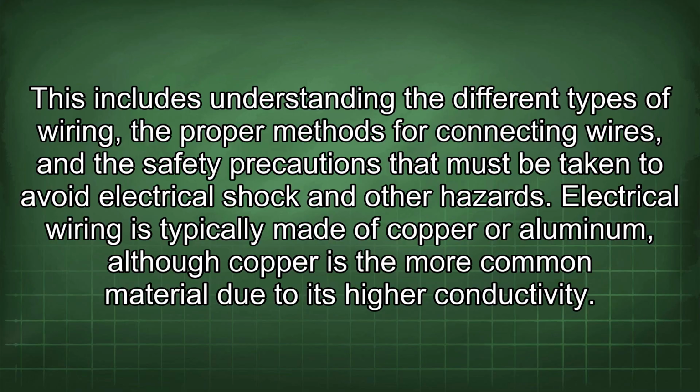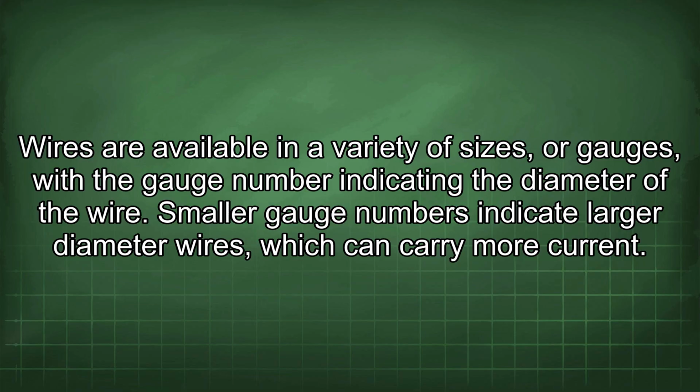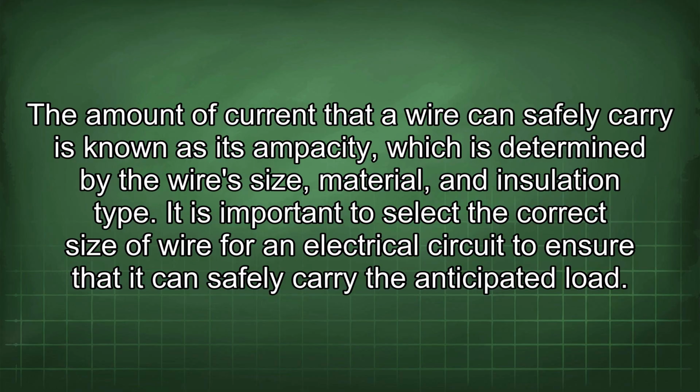Electrical wiring is typically made of copper or aluminum, although copper is the more common material due to its higher conductivity. Wires are available in a variety of sizes, or gauges, with a gauge number indicating the diameter of the wire. Smaller gauge numbers indicate larger diameter wires, which can carry more current. The amount of current that a wire can safely carry is known as its ampacity, which is determined by the wire size, material, and insulation type.